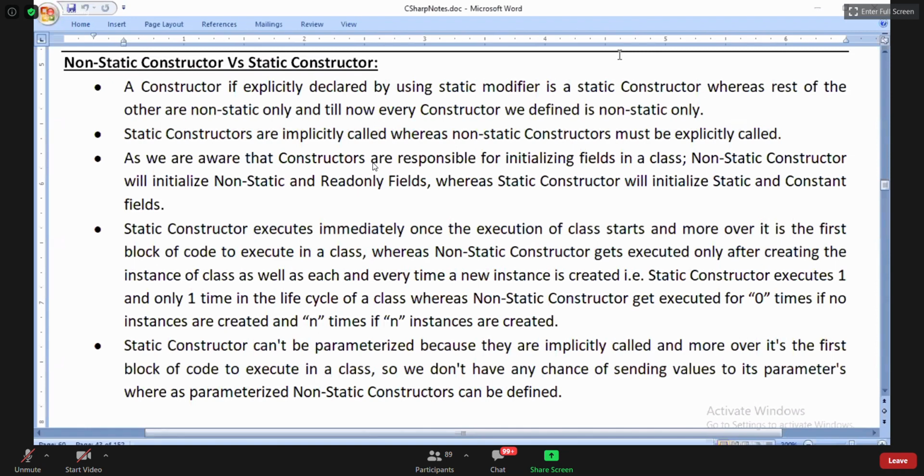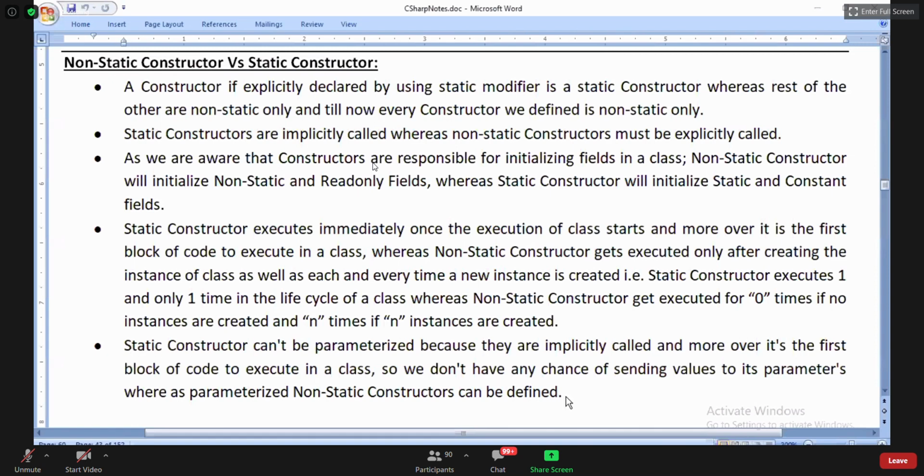But static constructors cannot be parameterized, guys.